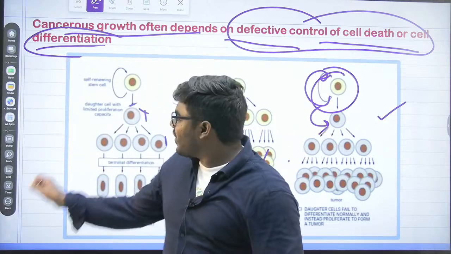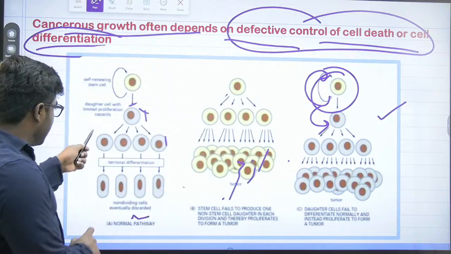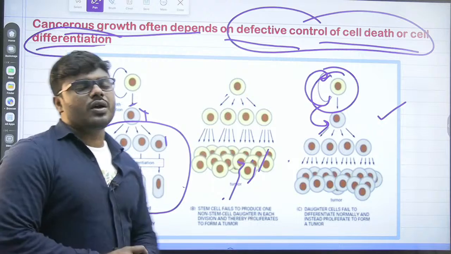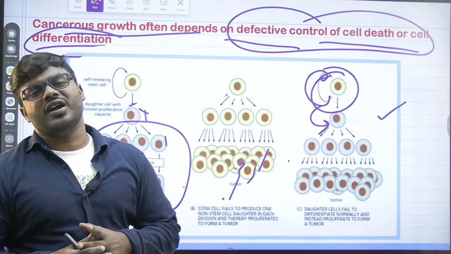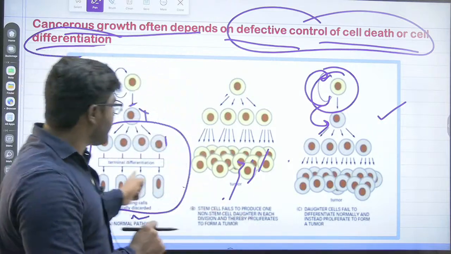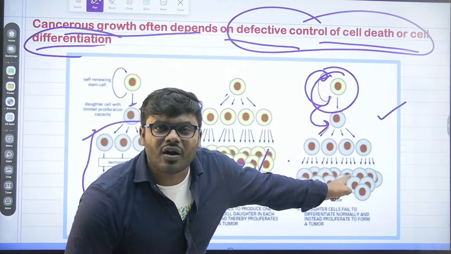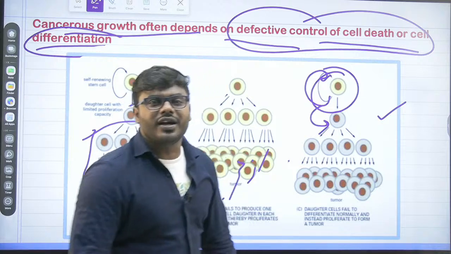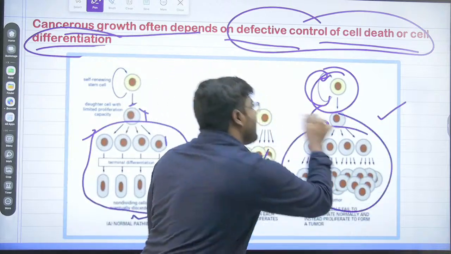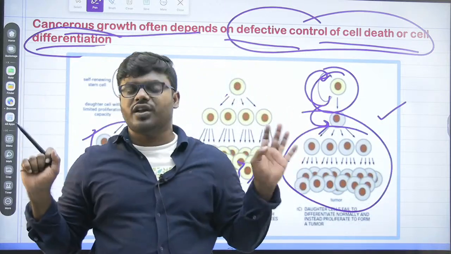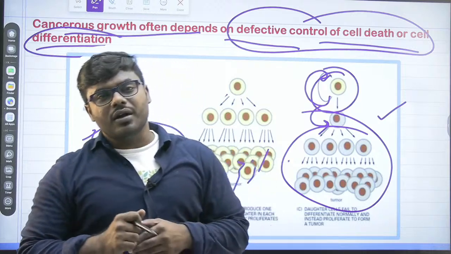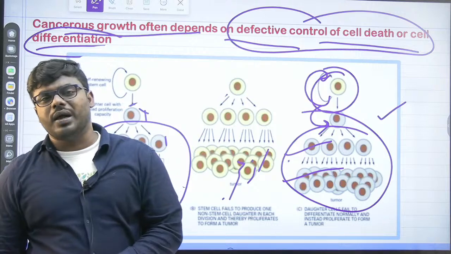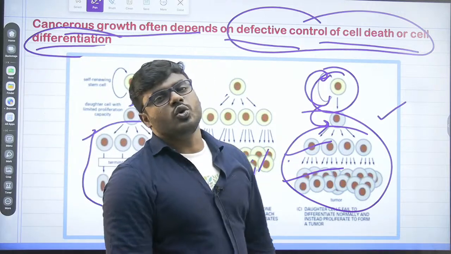In the first case, you observe, my friends, the daughter cell undergoes regulated division and then proper differentiation. And what's the unique statement here? It is not undergoing the regulated division. It is undergoing unregulated division. It is not undergoing differentiation. Instead of undergoing the process of differentiation, it is dividing abnormally, which leads to tumor formation.